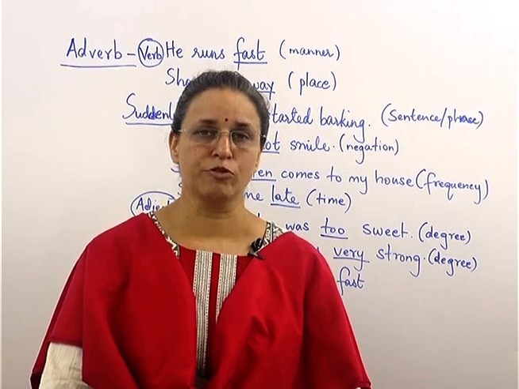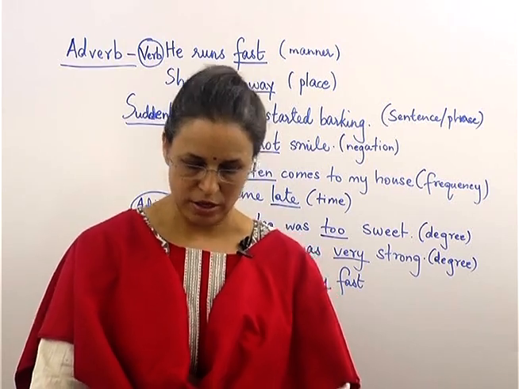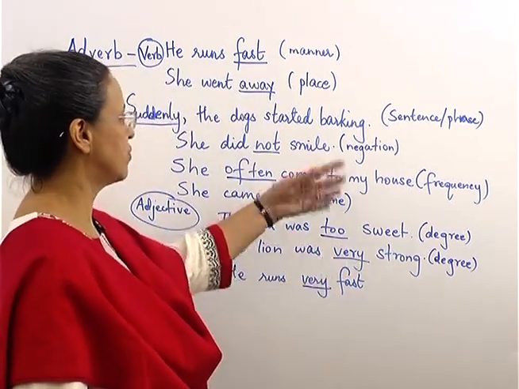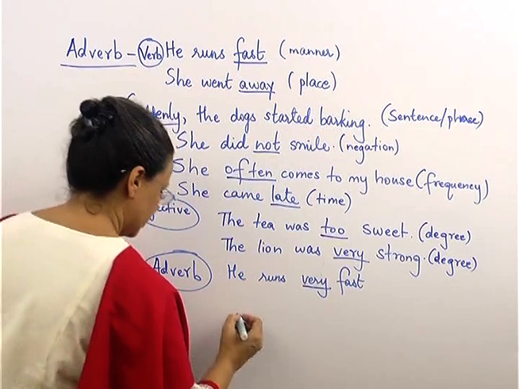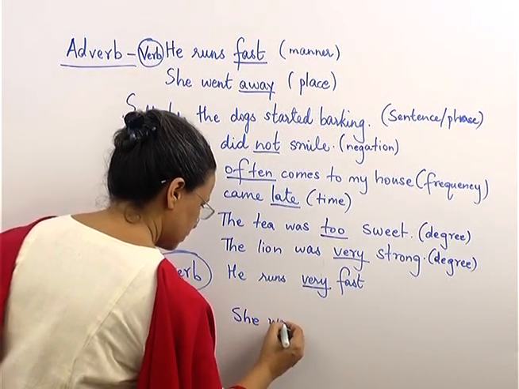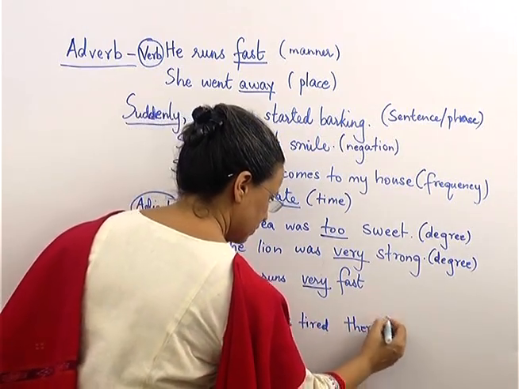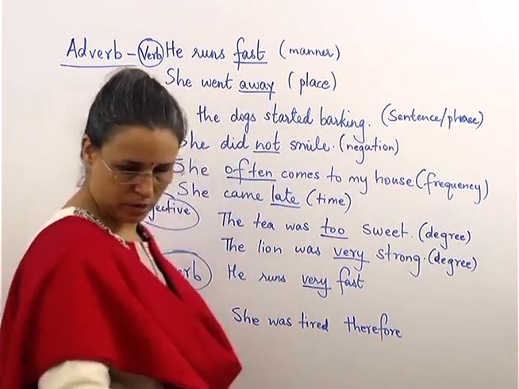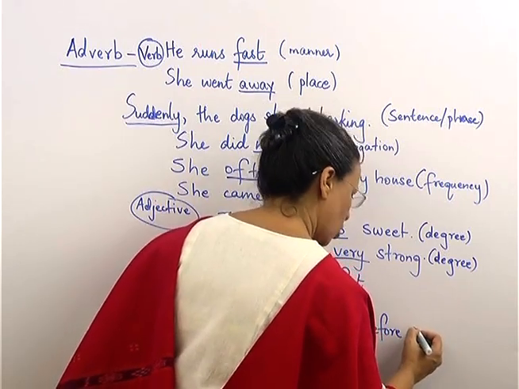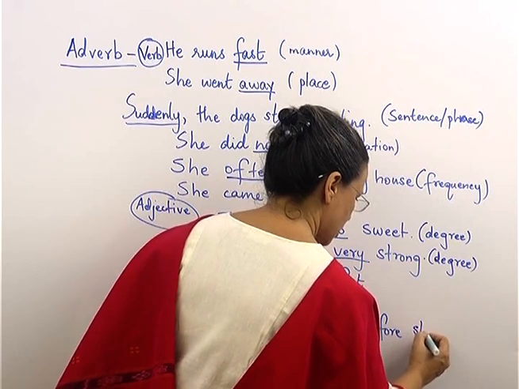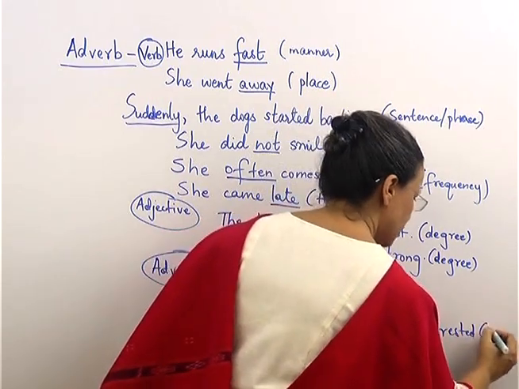Sometimes you can have adverb of cause or reason. She was tired, therefore she was unable to study. So this type we have not seen. We have seen degree, we have seen all the other types, correct? So let's put this down. She was tired, therefore she was unable to study. Or you can make it, she was tired, therefore she rested. Now this therefore gives you reason.